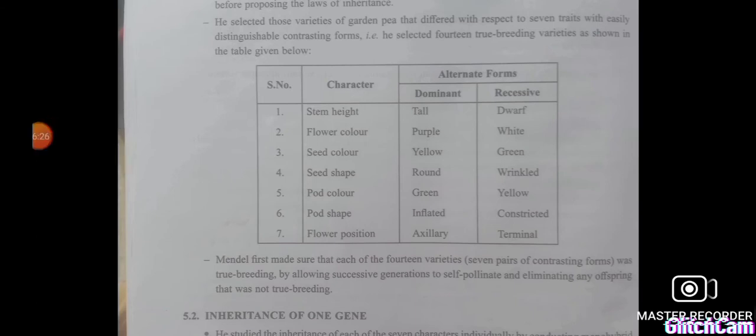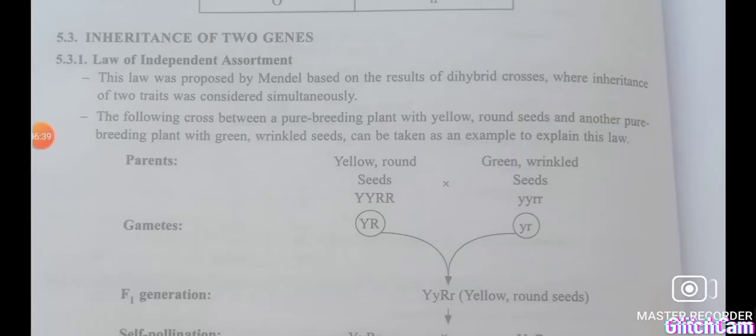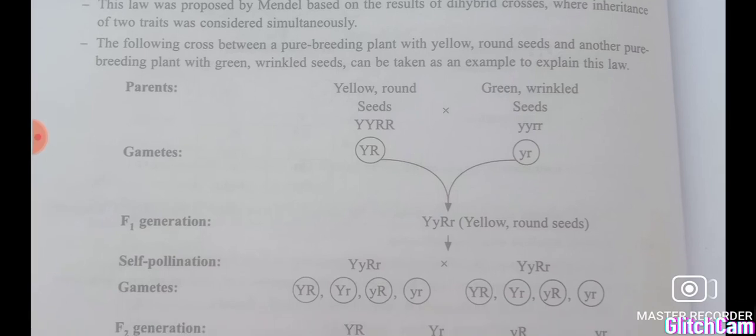Then when he studied the inheritance pattern of one character with its alternative trait, it is known as what? Monohybrid cross. Then he took two characters at a time, okay, to study the inheritance patterns of two traits simultaneously. That is known as what? Dihybrid cross, okay. So he took yellow round seeds and green wrinkled seeds, and he did the experiment, okay.